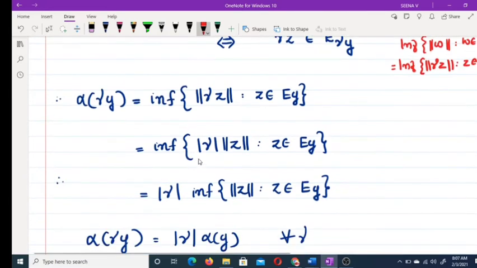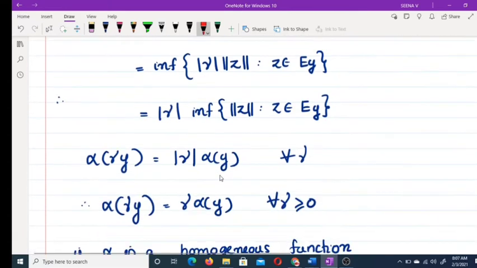So the infimum of |γ| times the norm of z such that z belongs to E_y. And we are taking |γ| positive, therefore this is the same as |γ| times the infimum of the norm of z such that z belongs to E_y. That is |γ| times α(y). Therefore α(γy) = |γ| α(y) for every γ.